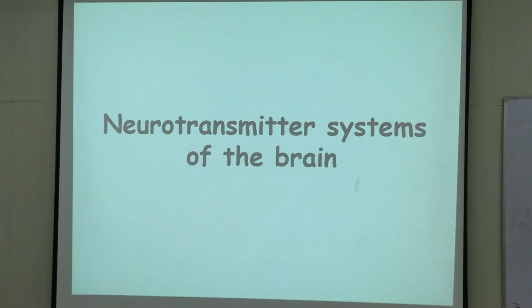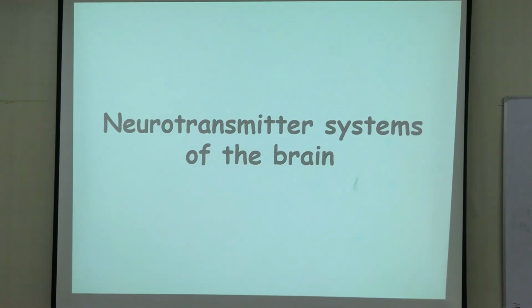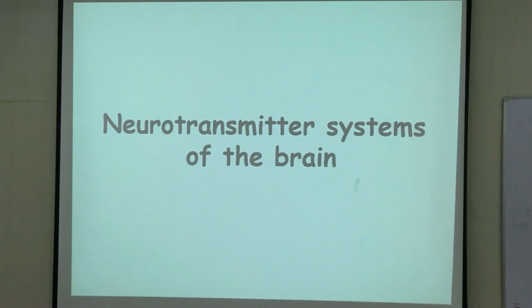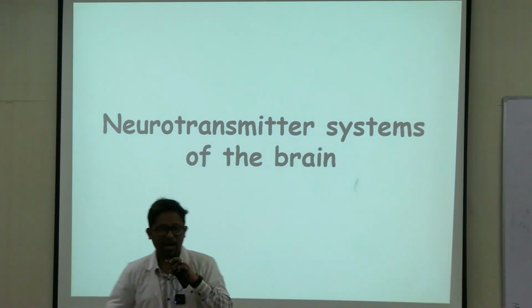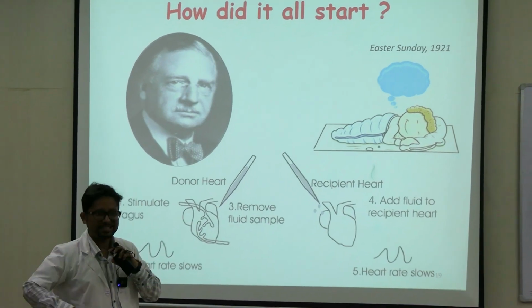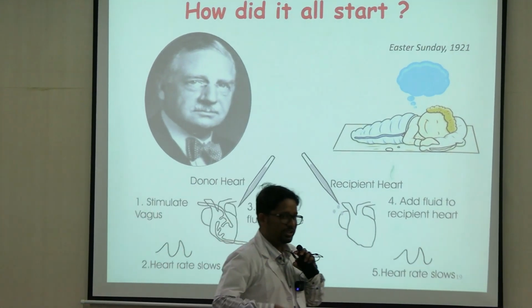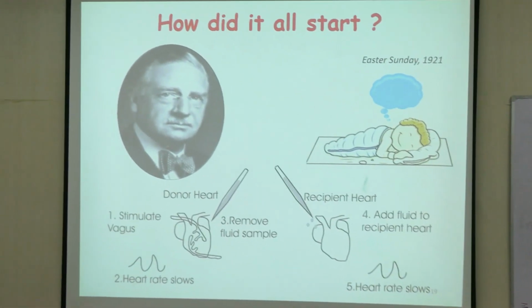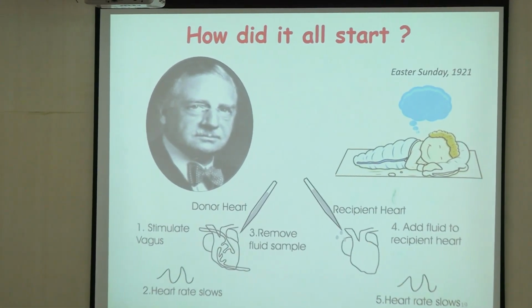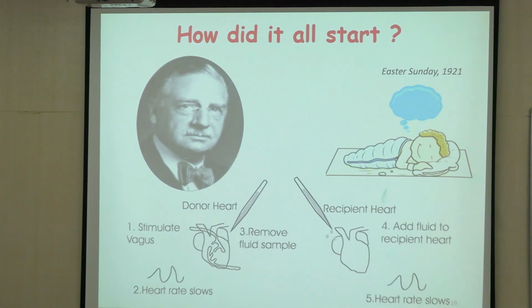Okay. So covering all of this, we'll move to the next topic, that is the neurotransmitter systems of the brain. So let us first see how did all of this start. So he is the scientist, the physiologist who is credited with discovering the chemical transmitters of the brain, Sir Otto Loewi.